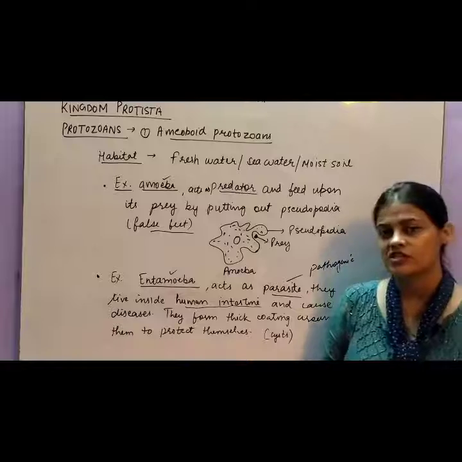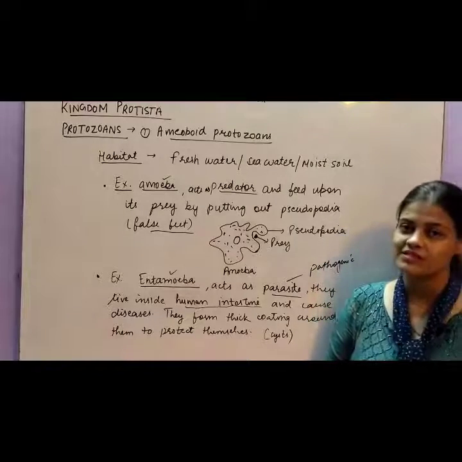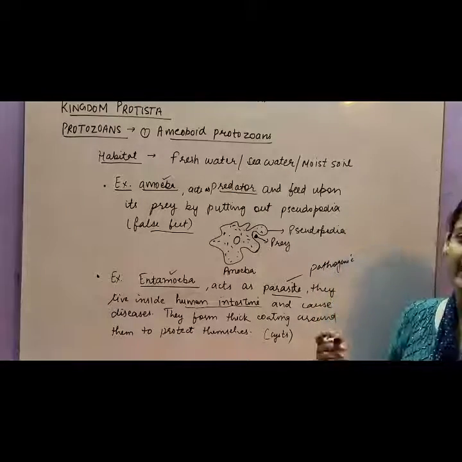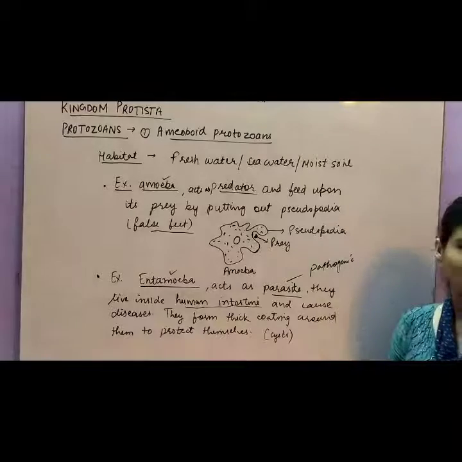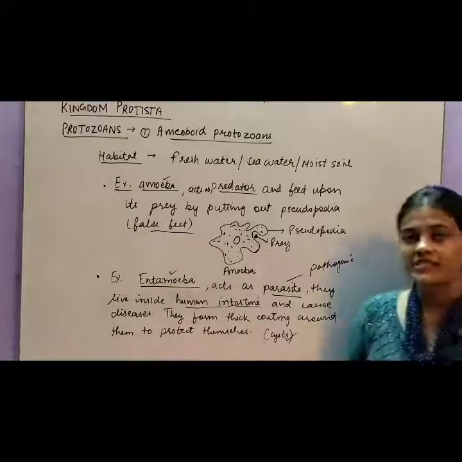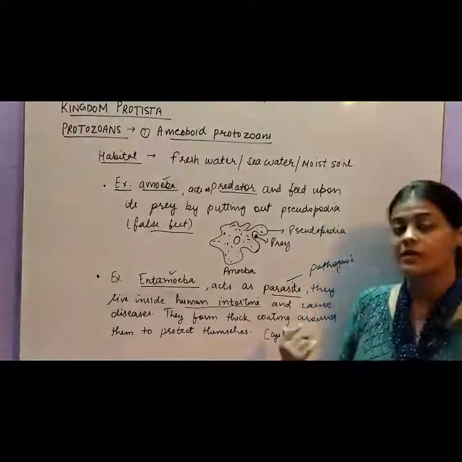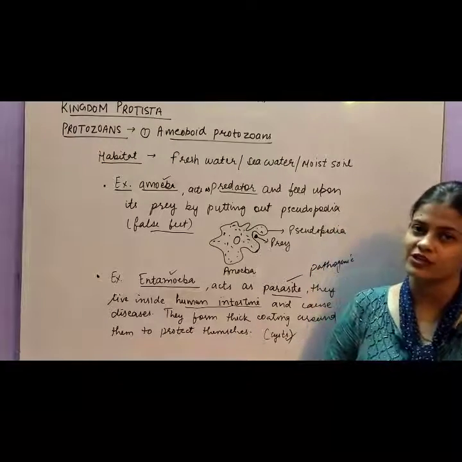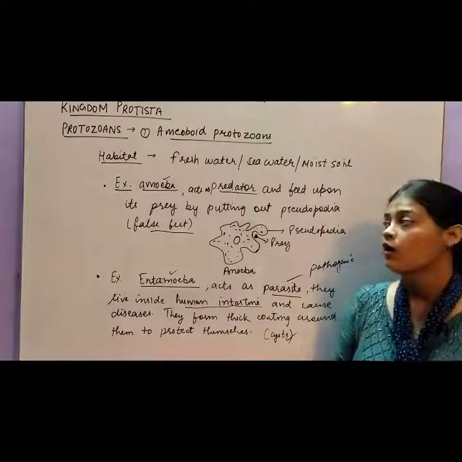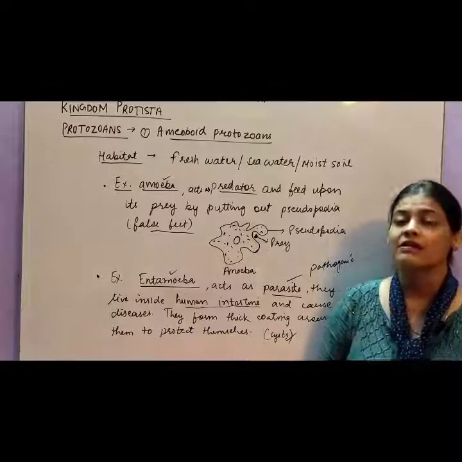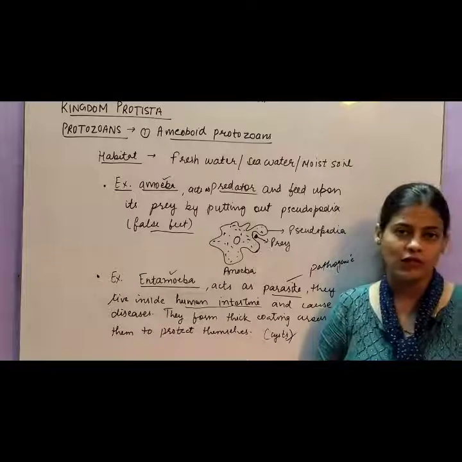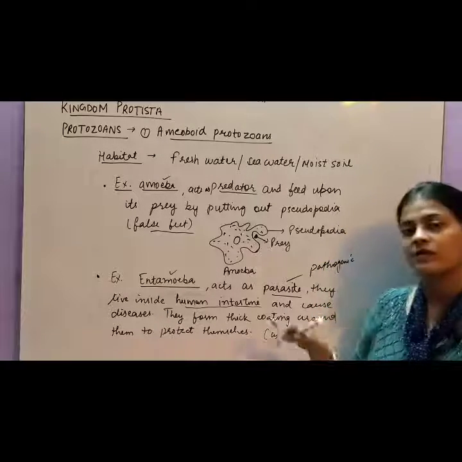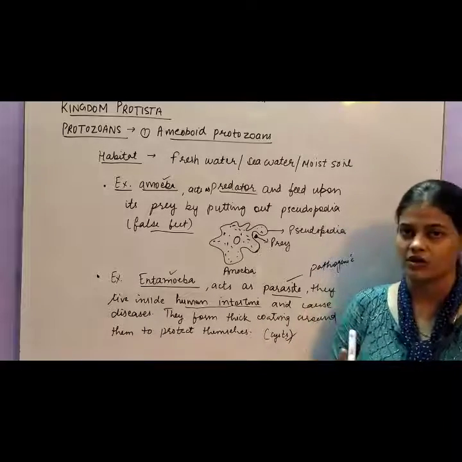How do they survive in such conditions? How do they protect themselves? Actually, they form a protective covering around them, a thick wall, which is called a cyst. That is why if a person is suffering from this type of pathogenic disease of Entamoeba or amoeboid protozoans, it is very difficult to cure, because they form a hard covering around them called a cyst.